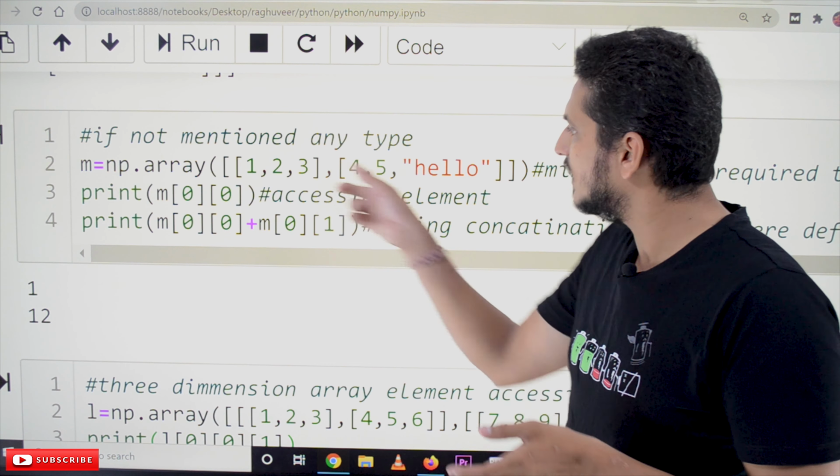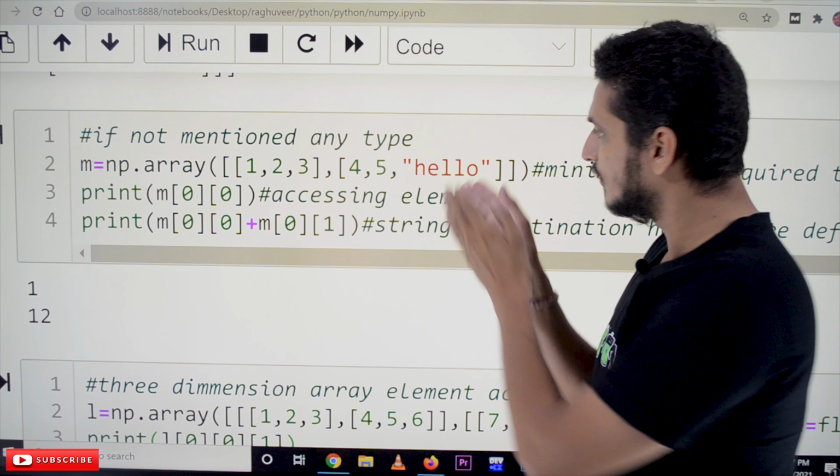Let's check why it is taking it. Is it taking string data type or int data type? Why is it taking only string data type? Array elements are homogeneous, which means it will take only one type of values; different types of values will not be considered here. By default in this example it is taking the string type. Why? To hold these array elements it just needs the string type.